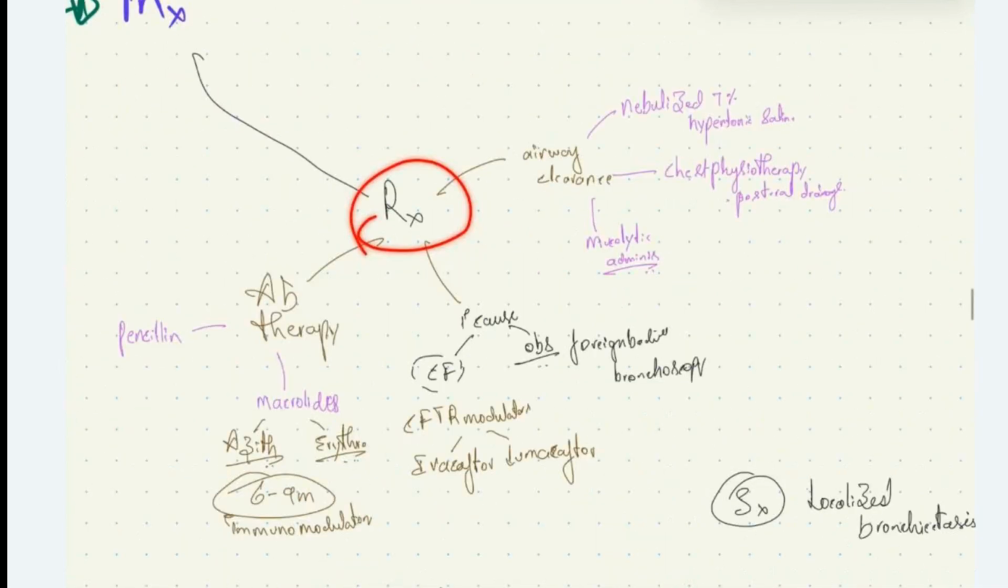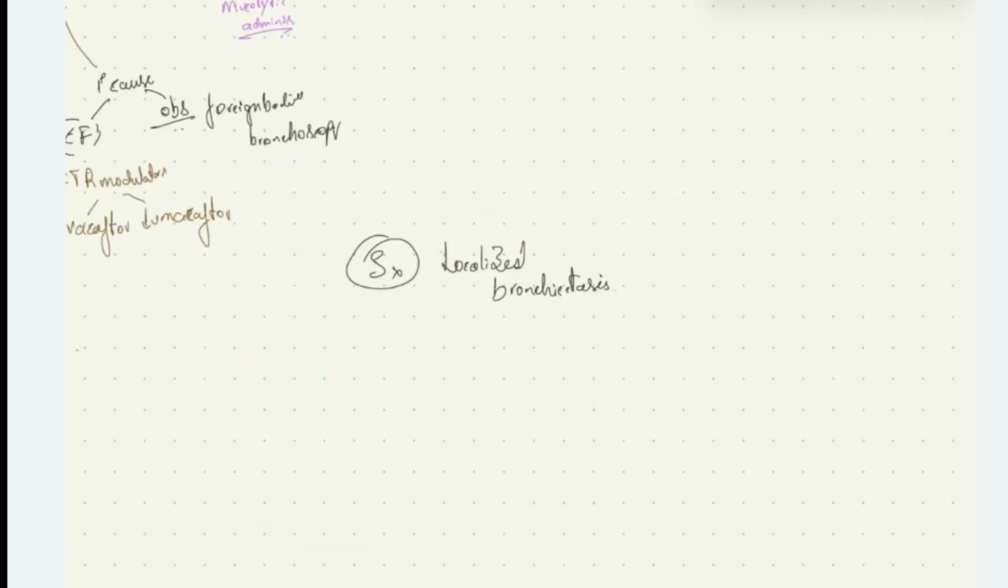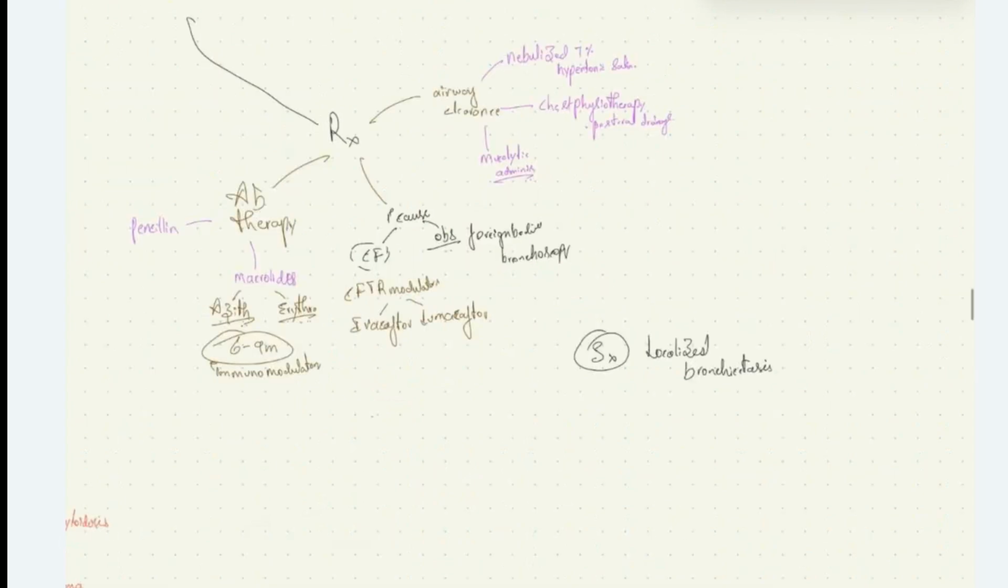The treatment, mainly we have airway clearance by nebulized 7% hypertonic saline, chest physiotherapy, mucolytic administration, treatment of primary cause like obstruction by removal of foreign bodies, and in cystic fibrosis, CFTR modulators like ivacaftor or lumacaftor can be given. Antibiotic therapy with penicillin or macrolides, azithromycin, erythromycin, is given for 6 to 9 months, which have immunomodulatory effect. In case of localized bronchiectasis, the abnormally dilated bronchioles can be removed surgically. This is about bronchiectasis. Thank you for listening.